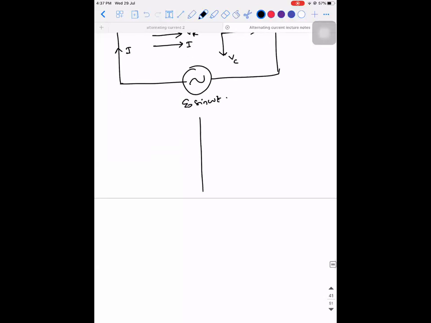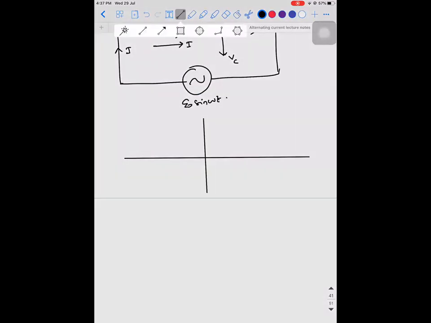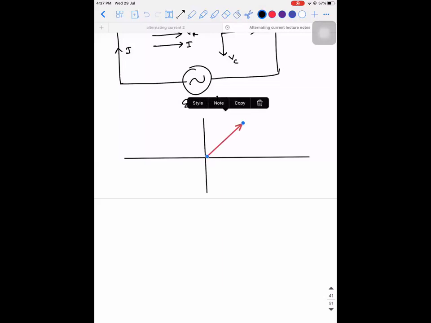When you try to draw the phasor diagram, what do you get? If this is taken as VR, then what will be the direction of VC?